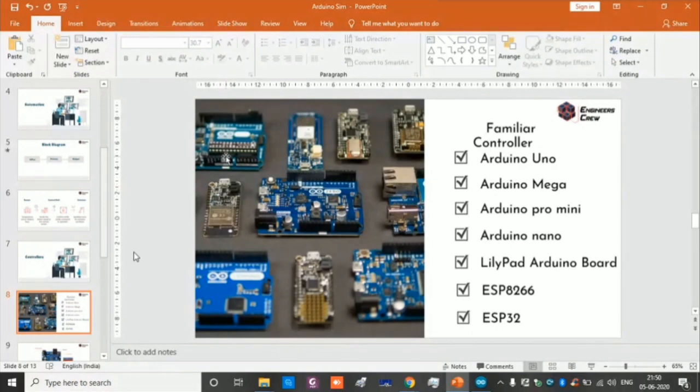But within the Arduino family, most of the controllers we can program with our normal micro USB B-type cable. Nowadays even the Arduino Uno has a B-type data transfer cable. So it's user friendly.